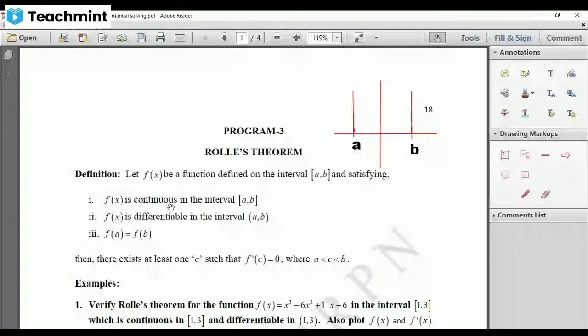So it is given that f of x is continuous at all the points starting from a to b. That means the limit exists and the value of the function also exists, and both are equal.